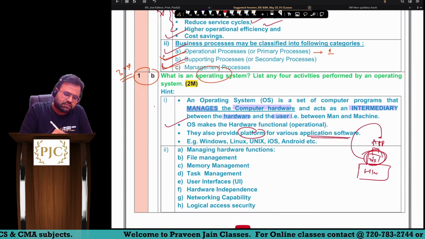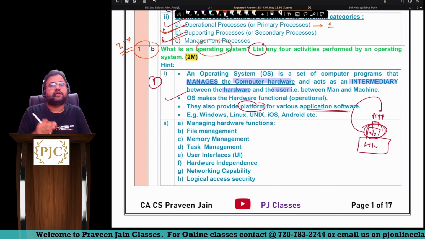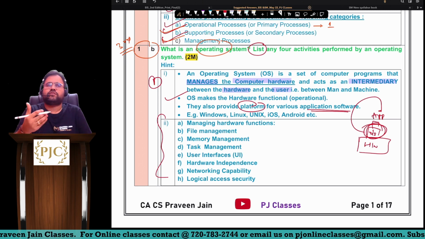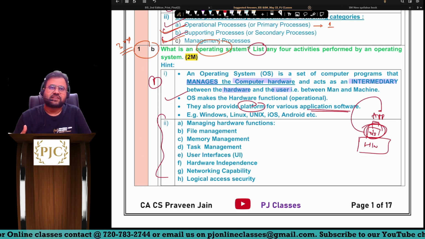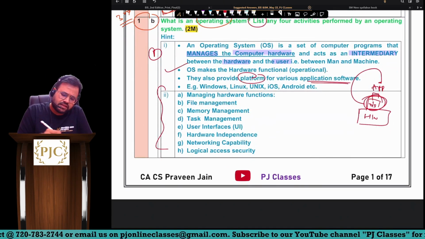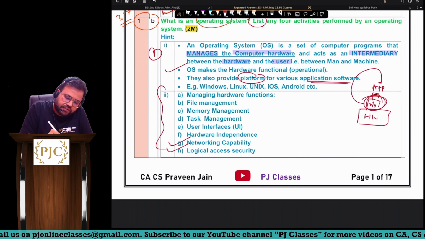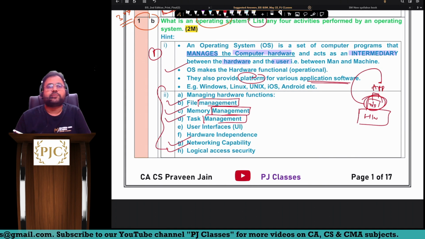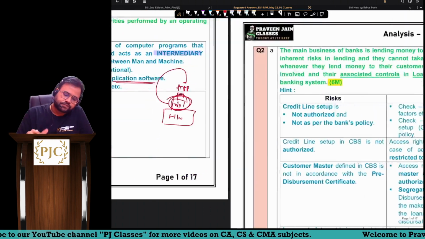So this will fetch you 1 mark, and here they are only asking you to list, they are not asking you to explain. So you were supposed to list any 4 functions of the operating system. In our material, sir, about 8 functions are discussed. In that you can write any 4, sir. Easy ones like logical access security, network capability, or you can also define the 3 words of management. What are the 3 managements? File management, memory management, task management, sir. In this way, you could have recollected and written the answers.